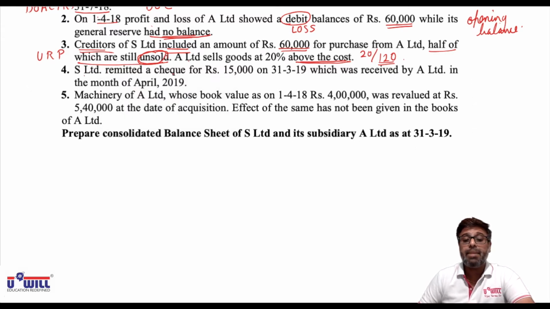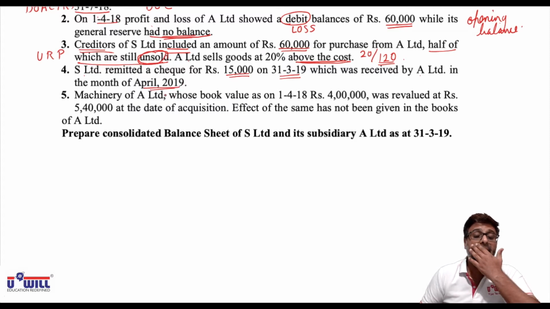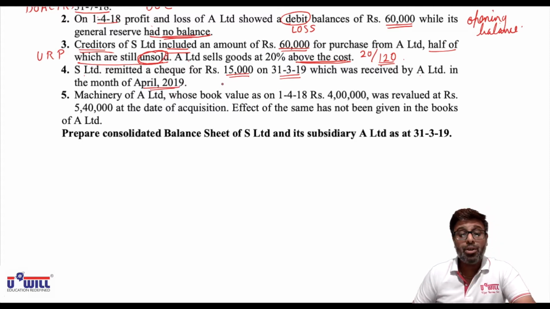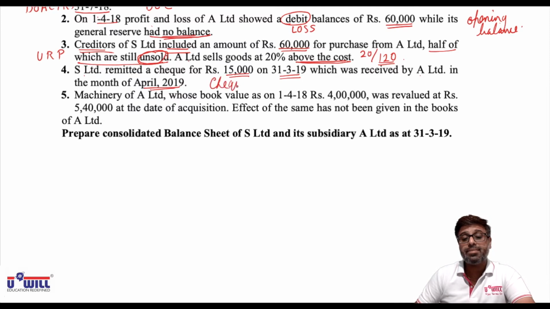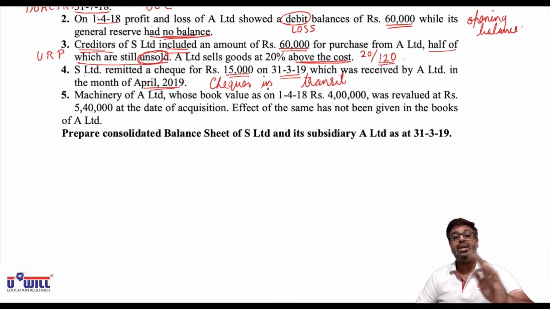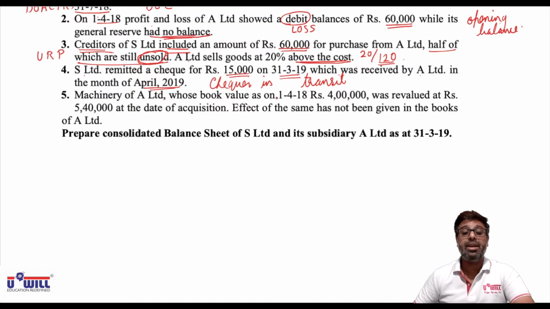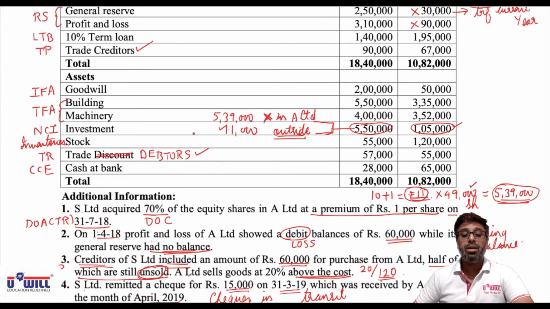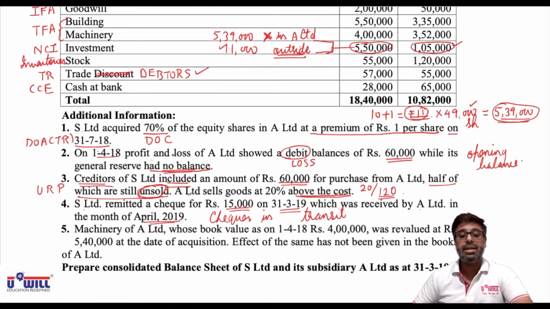S Limited remitted a check for 15,000 on 31st March 19, which was received by A Limited in the month of April 19. Now this is again, you can say, check in transit. Okay, this we have done earlier also, but earlier we used to be given with current account of A in the books of S and S in the books of A. Here we are not given with any such current account because the amount is included in creditors and debtors itself.